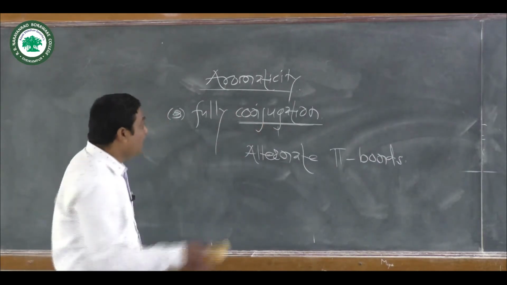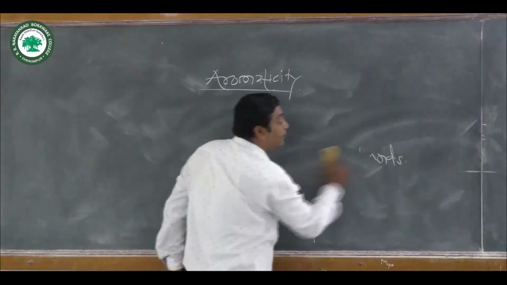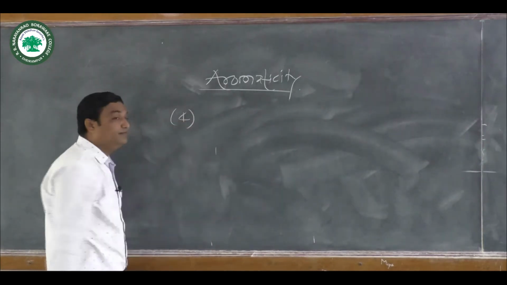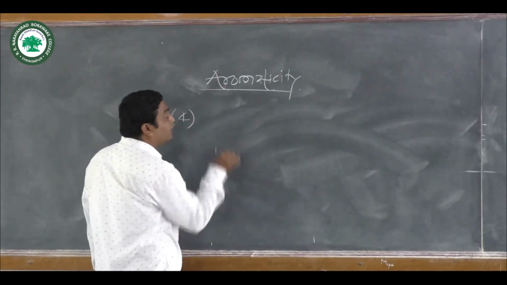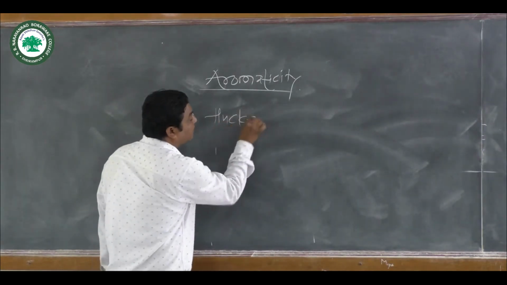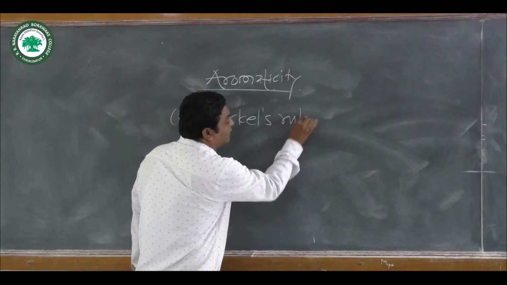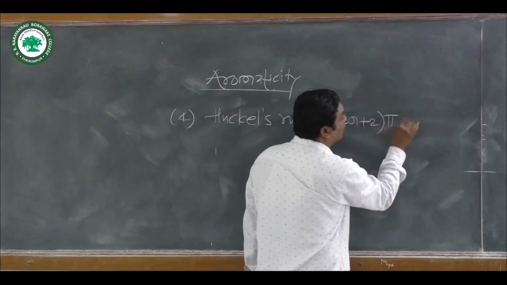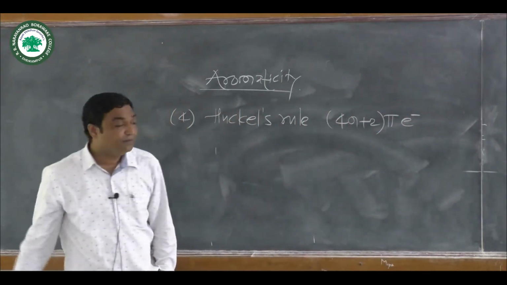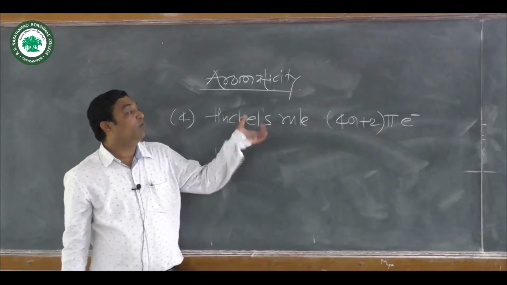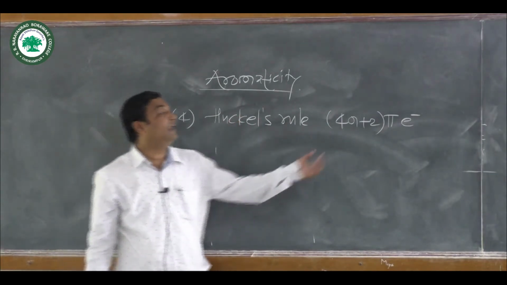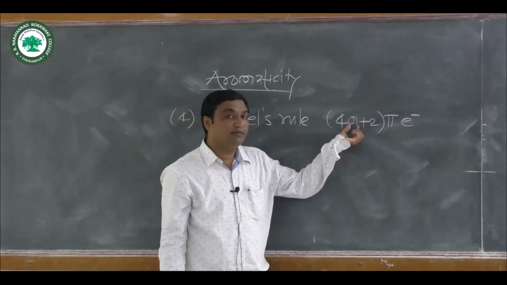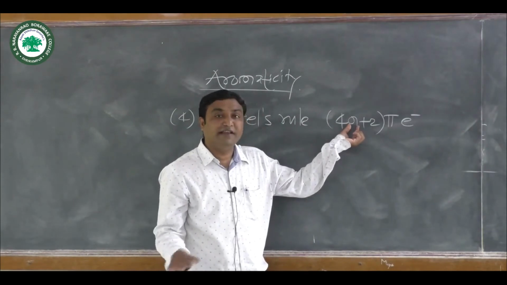Finally, the last and the most important clause of this rule is that it obeys Huckel's rule, that is the 4n plus 2 pi electron rule. To obey Huckel's rule, we have to calculate the value of n. Here, n is just an integer.